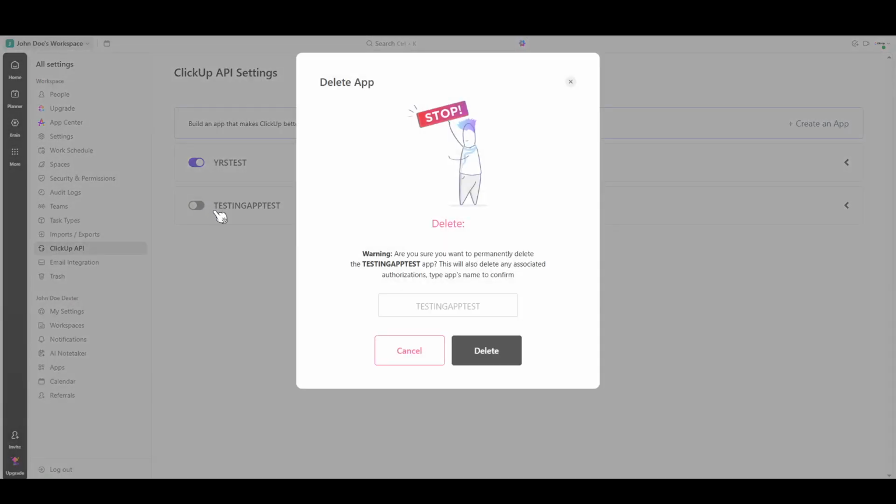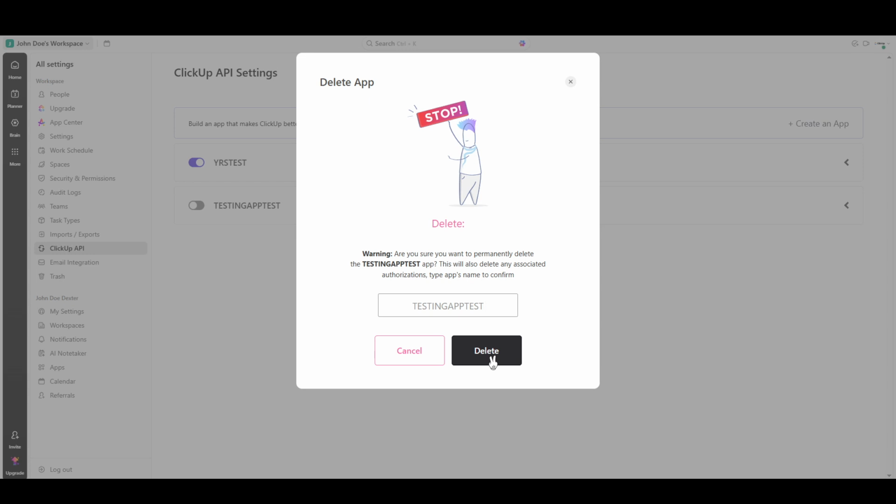Clicking the toggle will prompt a message asking you to re-enter the name of your application. This step serves as a confirmation that you're sure about deleting the API key. It's a protective measure to prevent accidental deletions, which could disrupt your workflows. Keep in mind that deleting an API key will also remove any associated authorizations. This means if you've granted permissions to certain applications to access your data via this API, those connections will be revoked. So, consider if there are any integrations you need to maintain before you confirm deletion.